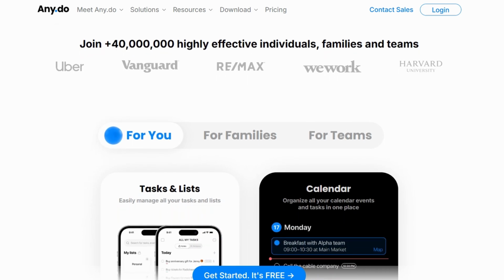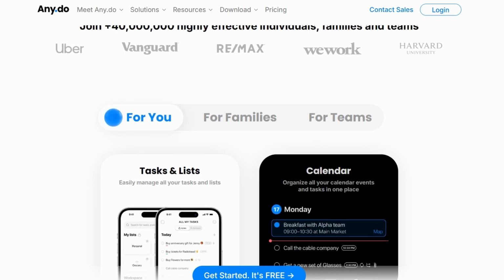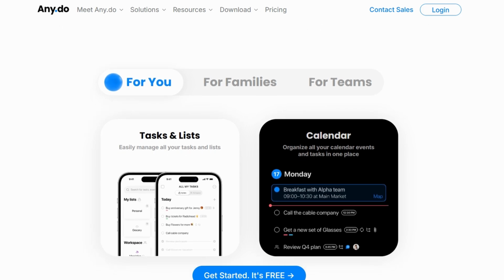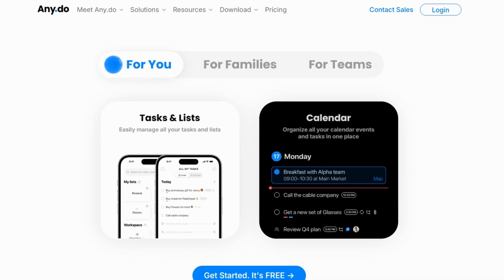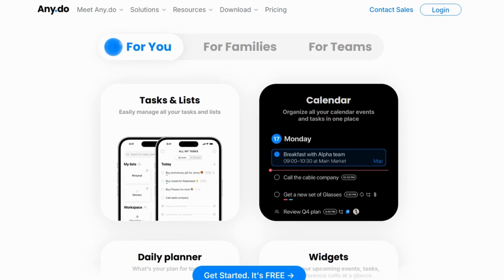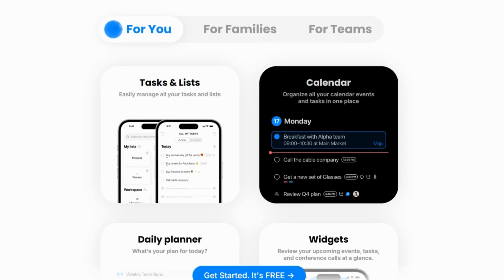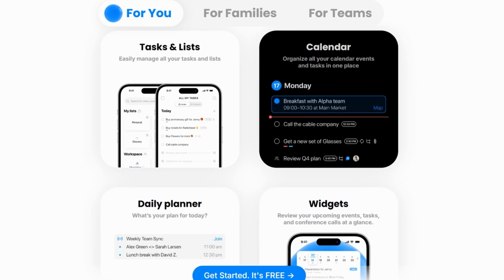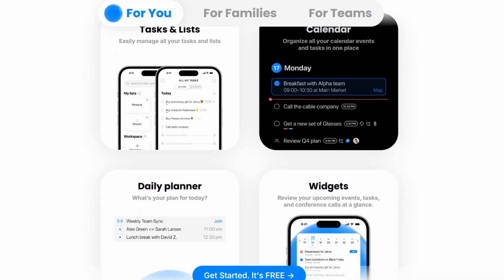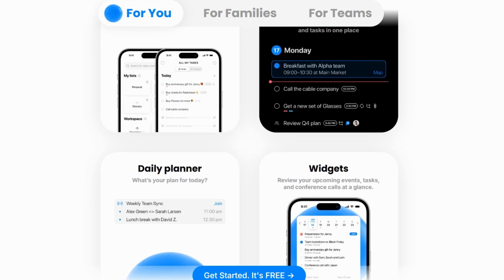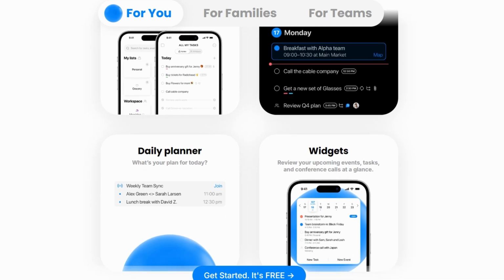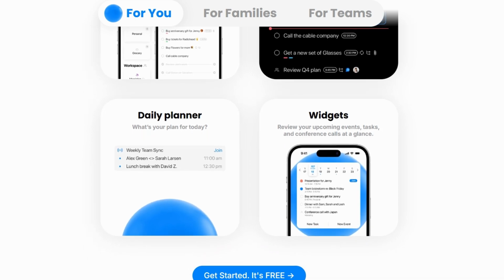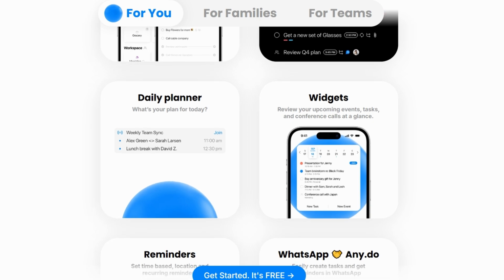Here's how it can transform your daily life. To-do lists. Plan everything from your weekly groceries to long-term work projects. For example, create a checklist for a wedding or school science fair. Deadline management. Add due dates to tasks, so you never miss an important quiz, a doctor's appointment, or your best friend's anniversary. Team collaboration. Share tasks and projects with teammates, family, or classmates. For example, coordinate tasks for a group presentation or a home renovation project.